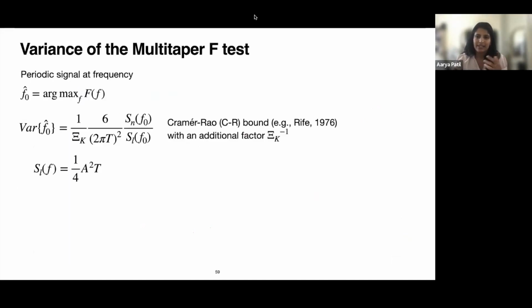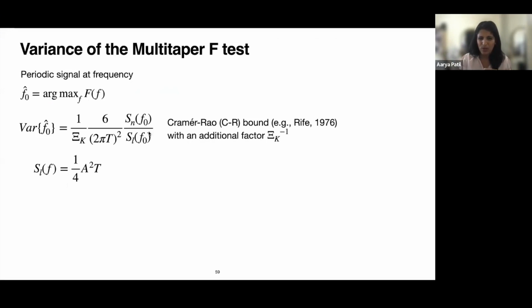And then another thing we tried with our F-test was to play around with its variance. What that means is that we get a particular estimate of a frequency at which we have a purely periodic signal. And that frequency has some variance or some uncertainty. And that variance actually is given by this equation.